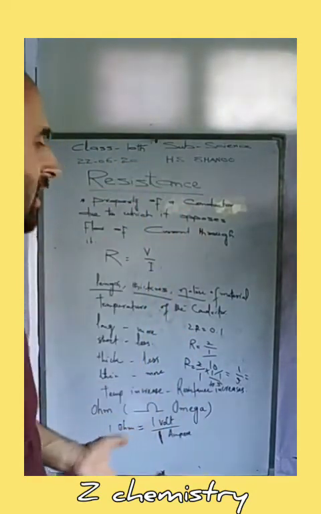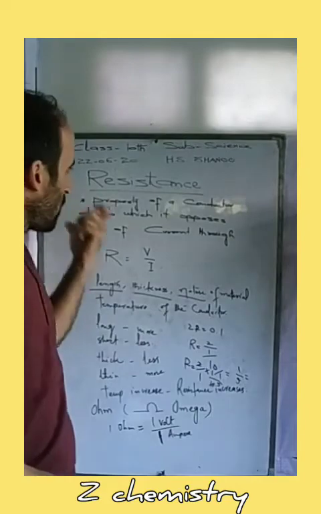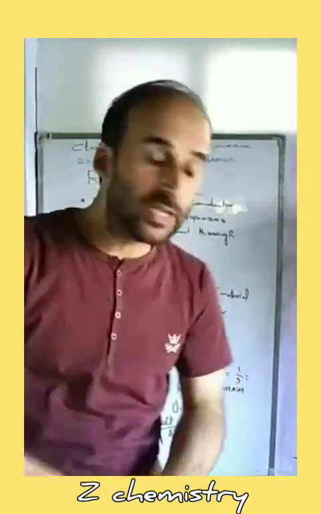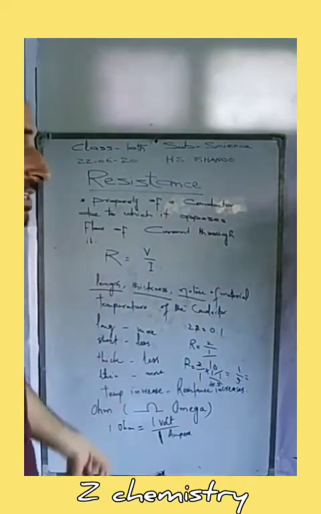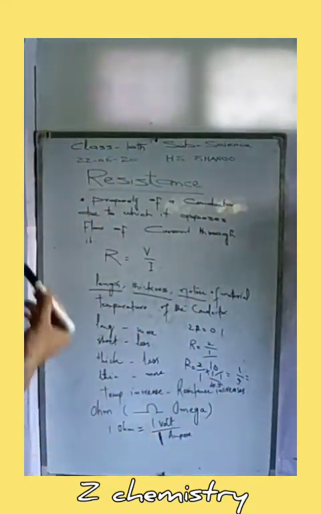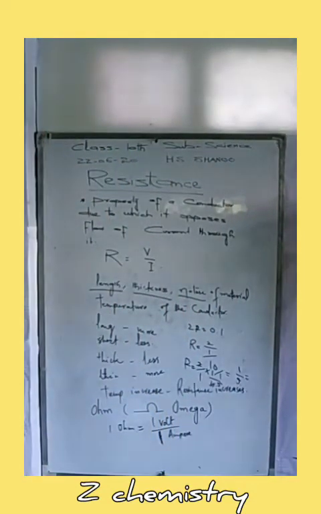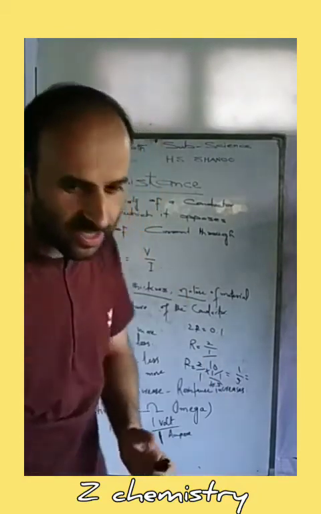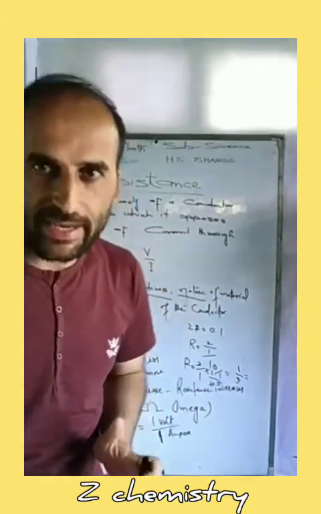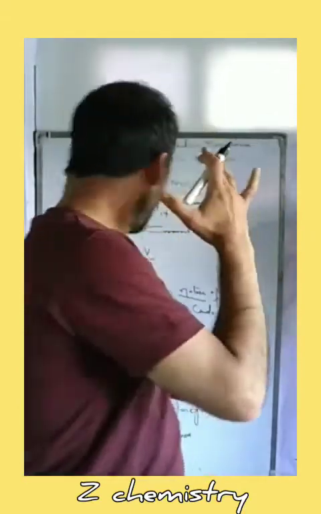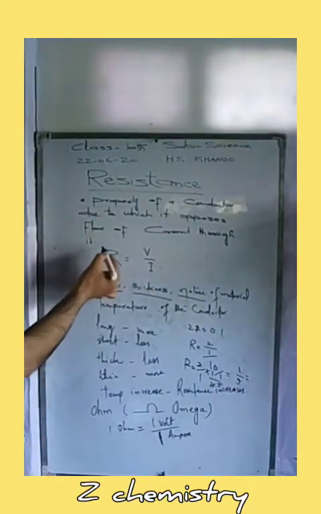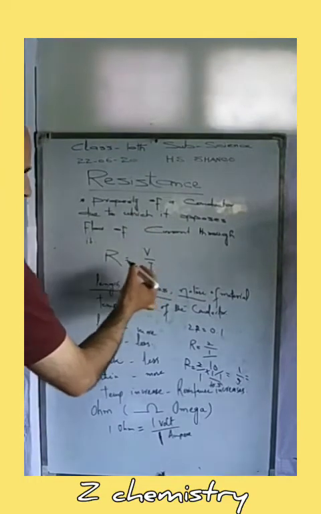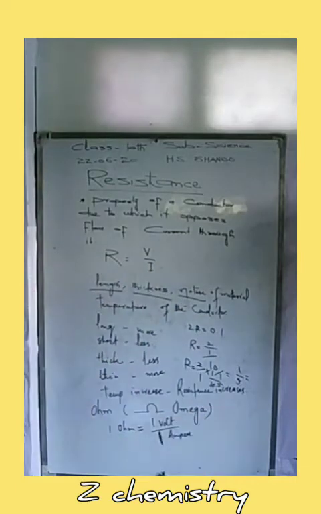We can state that resistance is a property of a conductor due to which it opposes or obstructs the flow of current through it. Resistance is basically a constant, and it is equal to the ratio of potential difference across the ends of the conductor and the current flowing through it. Or we can state that resistance R is equal to V, meaning potential difference, divided by the current flowing through the